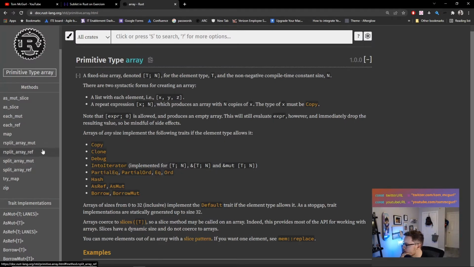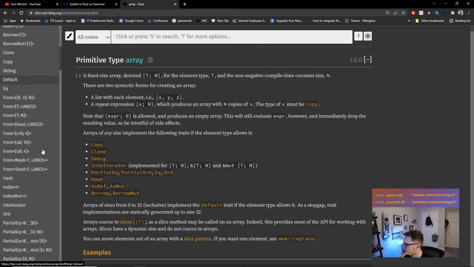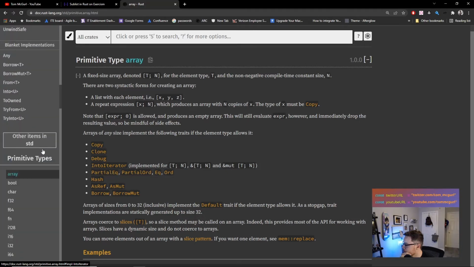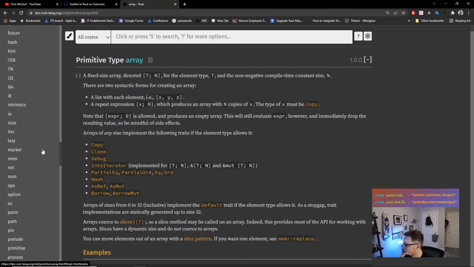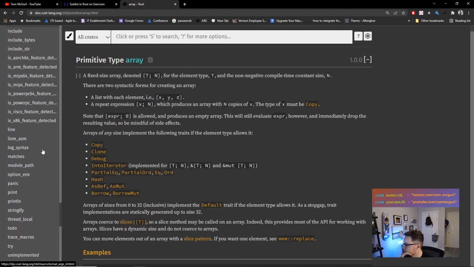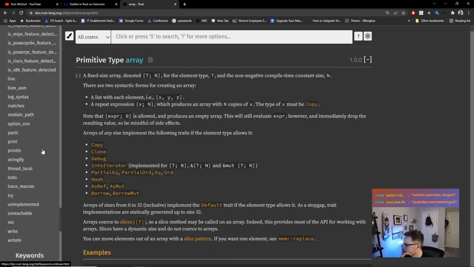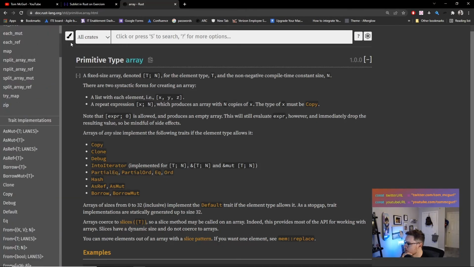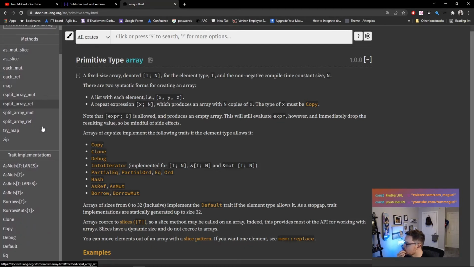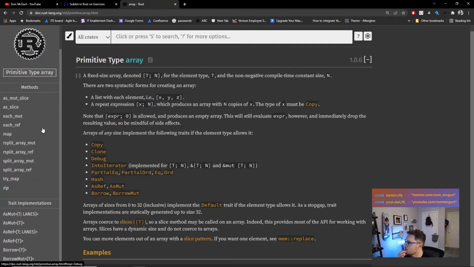So let's see, we have... let's see. Array. Each ref, zip, try map, copy. No, this isn't what I want.